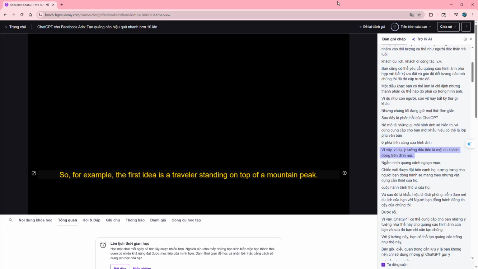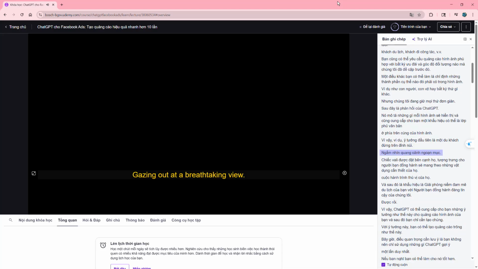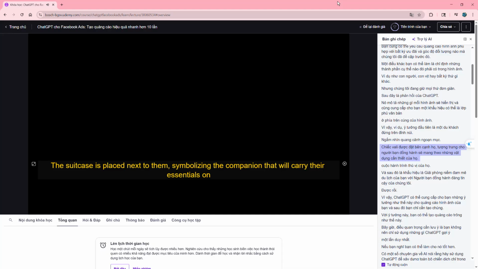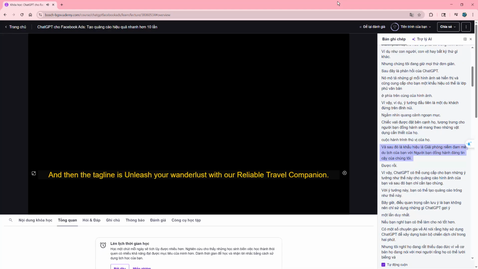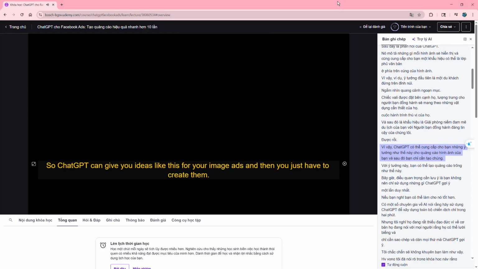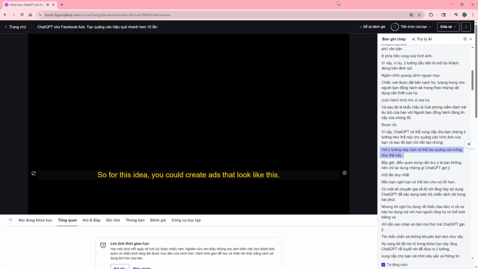So for example, the first idea is a traveler standing on top of a mountain peak, gazing out at a breathtaking view. The suitcase is placed next to them, symbolizing the companion that will carry their essentials on their exciting journey. And then the tagline is, unleash your wanderlust with our reliable travel companion. Alright, so ChatGPT can give you ideas like this for your image ads, and then you just have to create them. So for this idea, you could create ads that look like this.